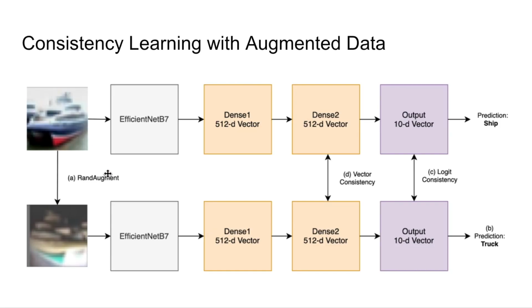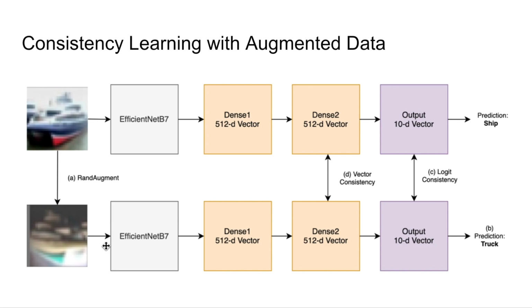So the first of the 3 papers was Consistency Learning with Augmented Data, and I'm super excited about this paper. I think this is a great foundation for future work on the things that I think are the most important issues in deep learning, which I'll get into later in the video.